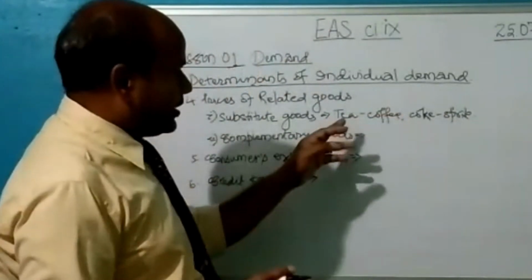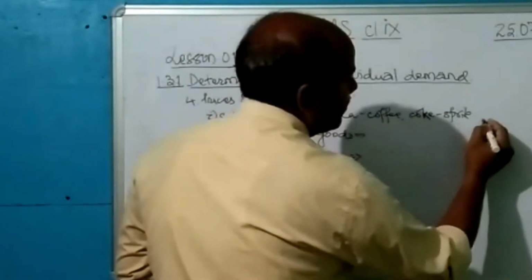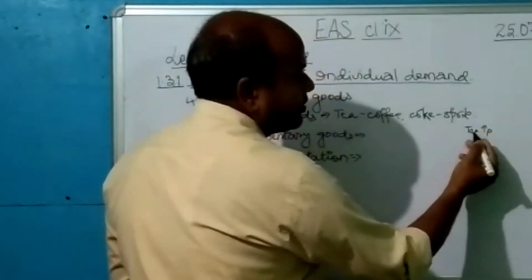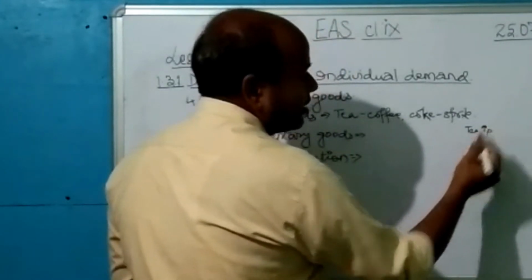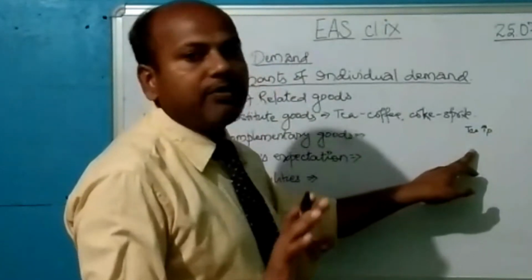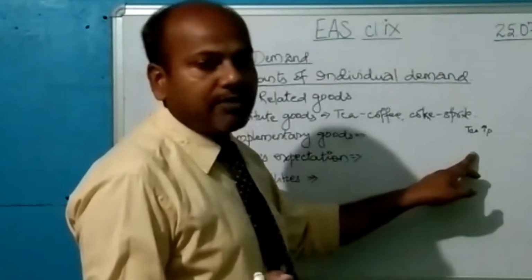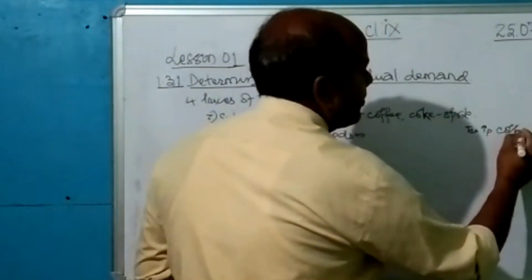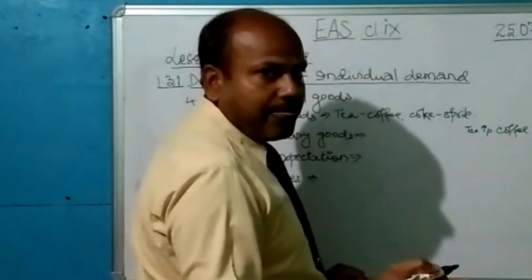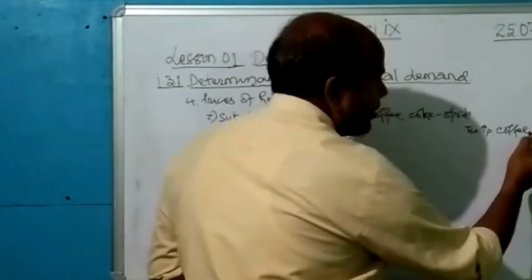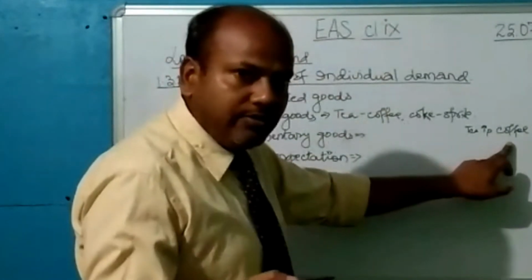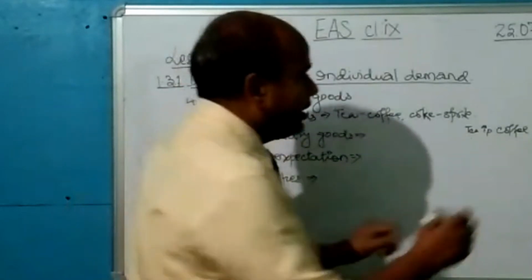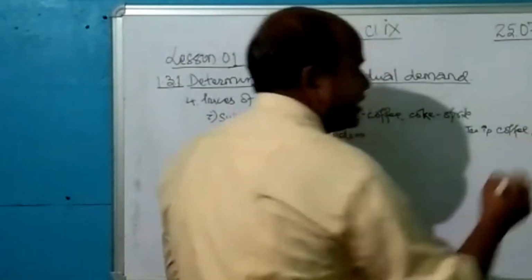Now see what happens when the price of tea increases. It has become expensive, so people will not buy tea. The people will stop consuming tea. And since the price of coffee has remained the same, the people who had been consuming coffee will continue, and the people who had stopped consuming tea will start consuming coffee. Okay, so the demand for coffee will increase.